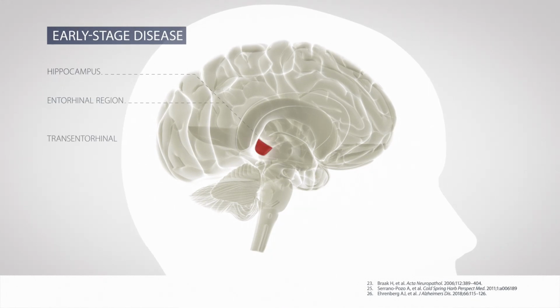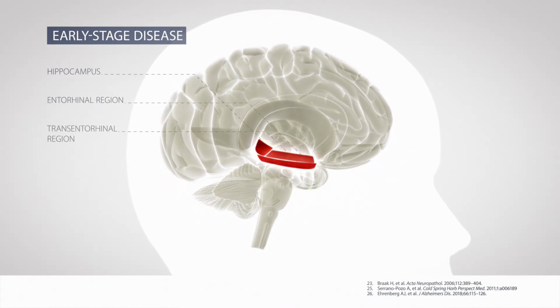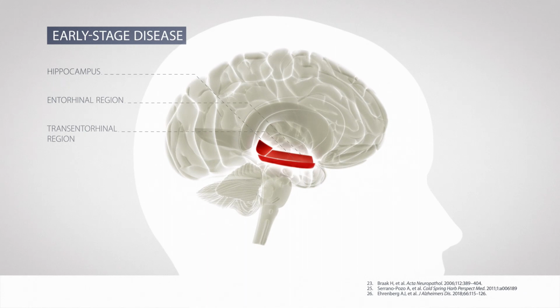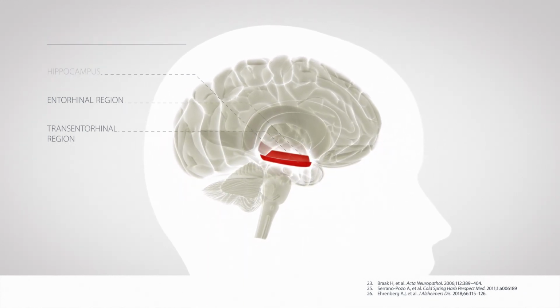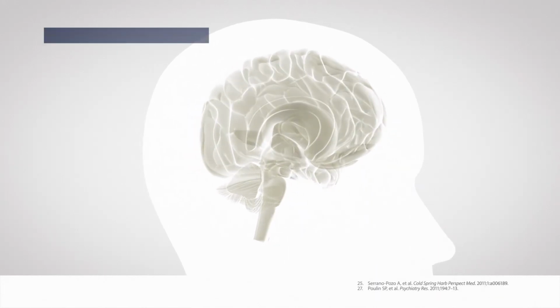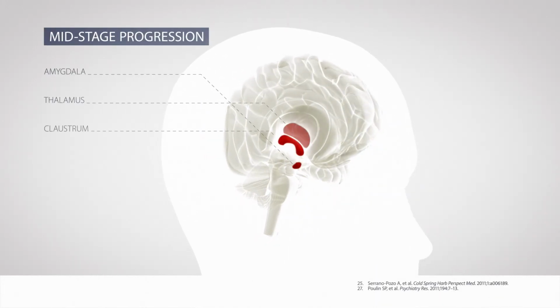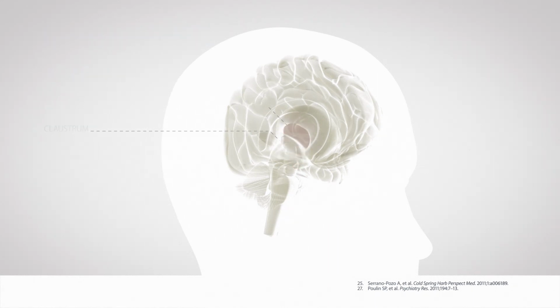In early disease, tau tangles appear in the transentorhinal region, entorhinal cortex, and hippocampus, leading to disruptions in sleep, appetite, and emotional processing. During mid-stage progression, tangles develop in limbic structures such as the amygdala, thalamus, and claustrum. Amygdala atrophy is related to changes in motor behavior and potentially anxiety and irritability.